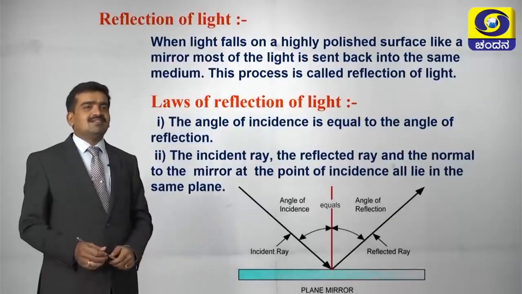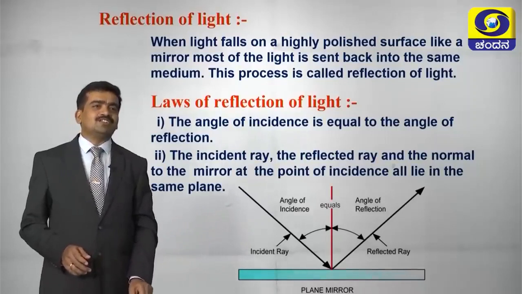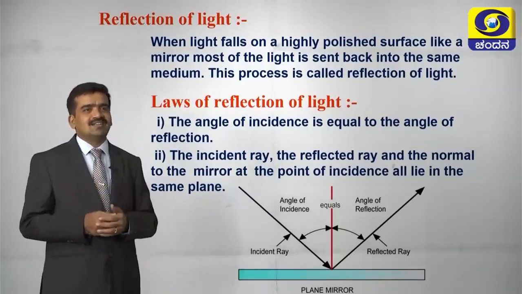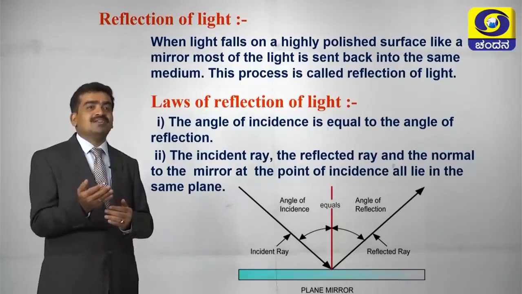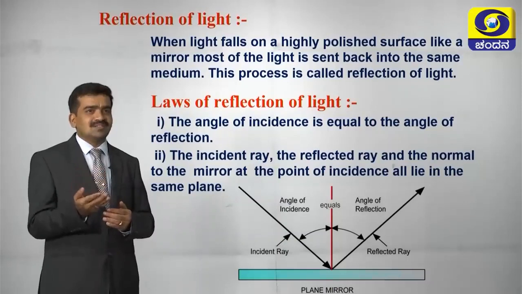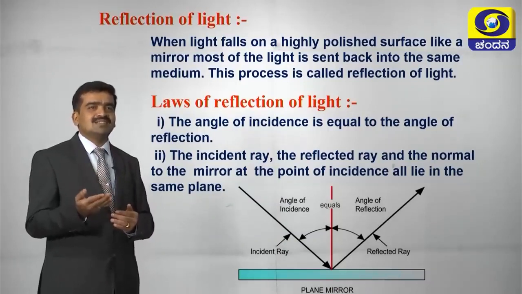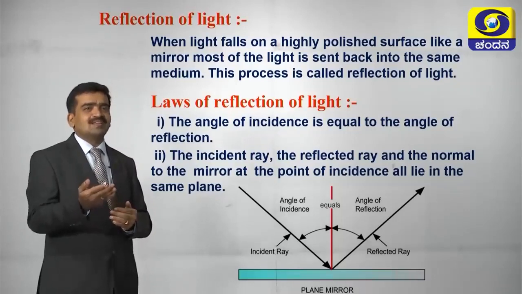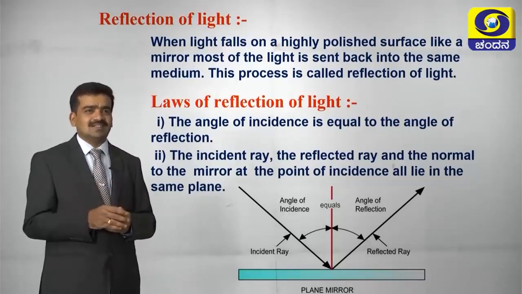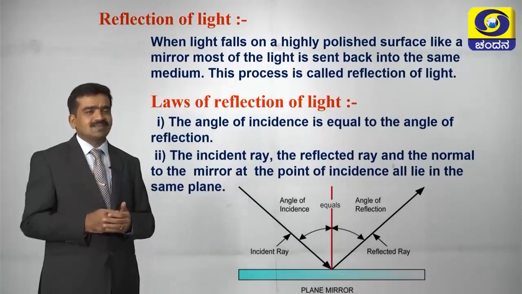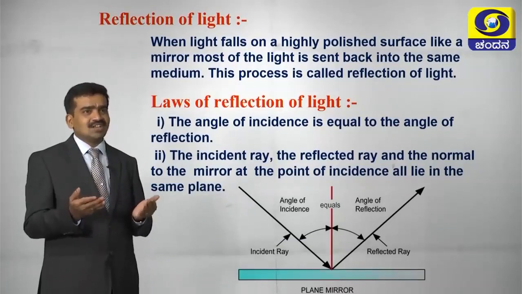So let us recall the meaning of reflection as well as the laws associated with the reflection of light. What is reflection? You know that whenever light falls on an object or a highly polished surface like a mirror, most of the light is sent back to the same medium. This process is called reflection of light. Then what are the two laws associated with reflection? You have already learnt. Just recall.